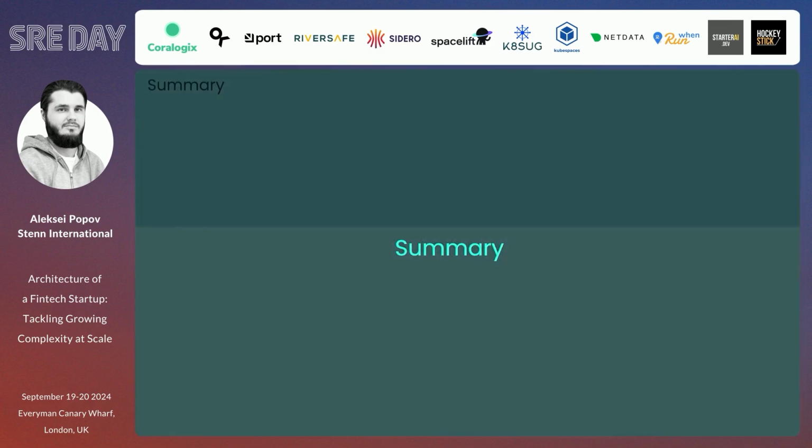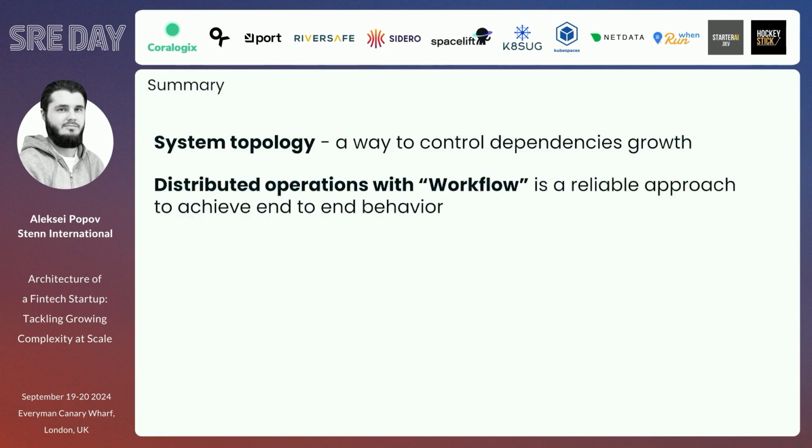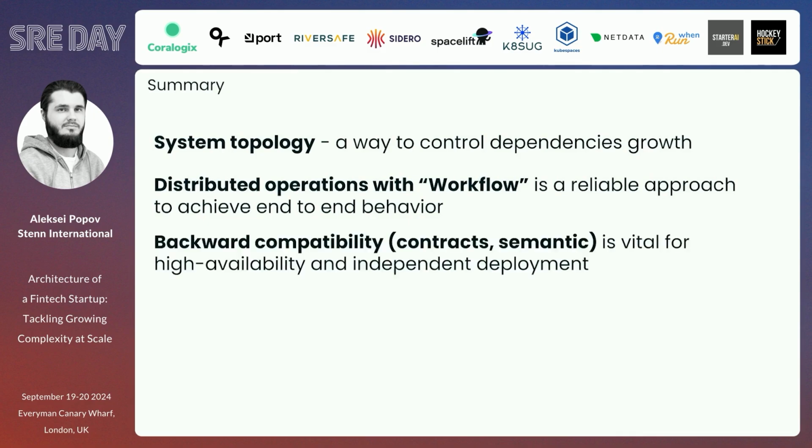And just in summary, finishing my talk. System topology: a way to control dependencies, which helps us, from the architecture standpoint, understand how to grow a system in a reliable way, and not get millions of dependencies without understanding where the business processes are. Distributed operations, because we have to do them reliably. It's necessary for the business to achieve end-to-end behavior. We cannot just rely on the network and say it will work for us. So we have to implement something like that.